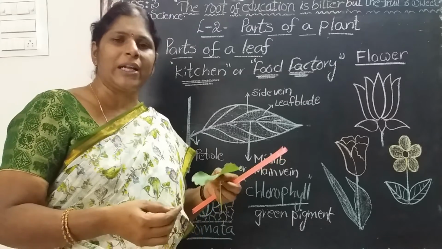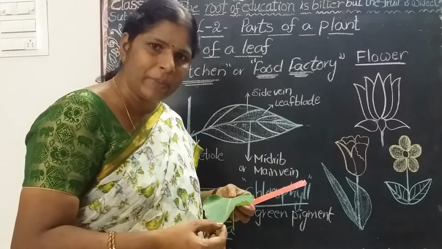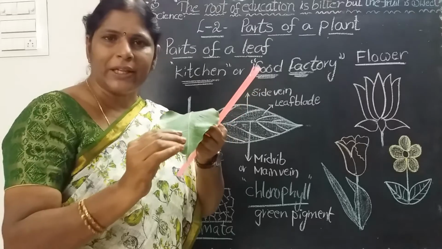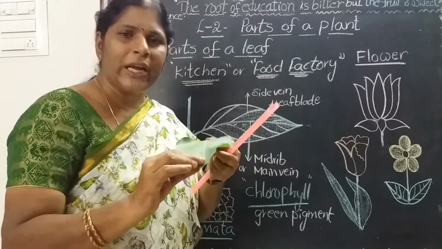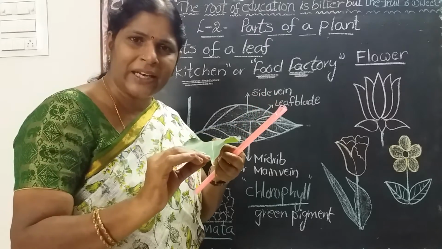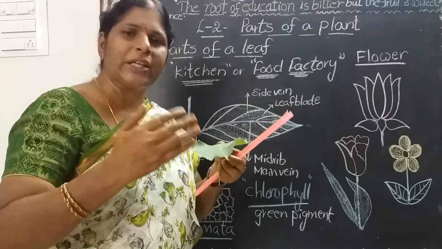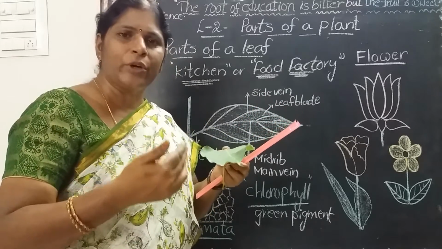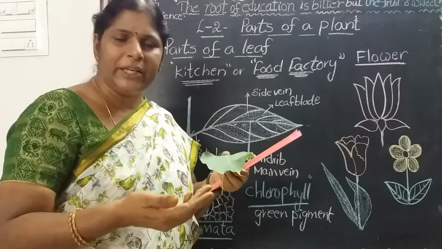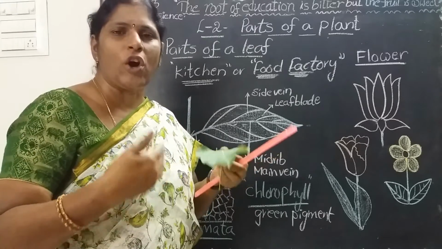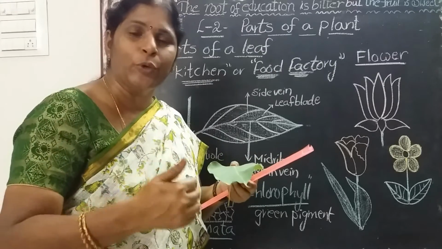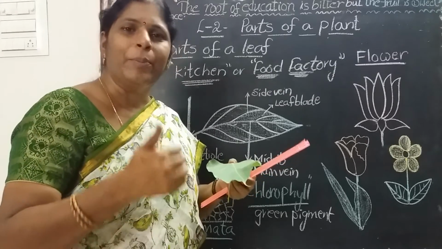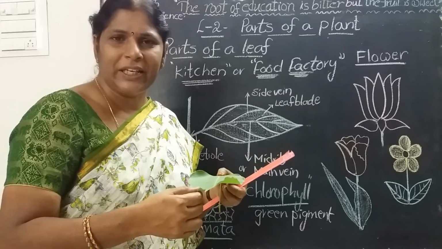Once again, what are the main functions of the leaf? Leaves prepare food for the plant, and also leaves help the plant to breathe. Leaves release oxygen into the air, and that oxygen we are taking from the air. For breathing we need oxygen continuously. From where do we get oxygen? From the air only. Who releases oxygen? Green leaves only. Is it clear?